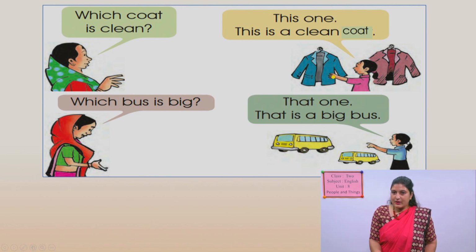This one, this is a clean coat. Which one is the clean coat? This one. You can also see here, this one is clean and this one is dirty. You can say dirty coat here. And which coat is clean? She is saying this one. This is a clean coat. Okay, in the same way, look at the next picture.